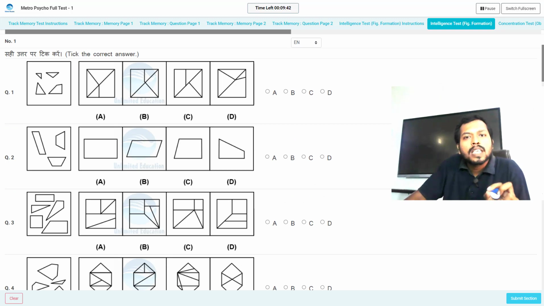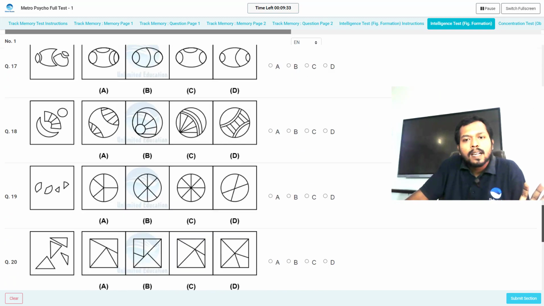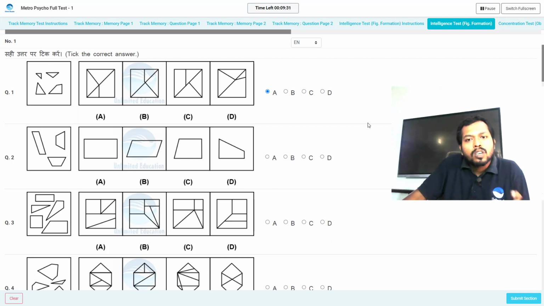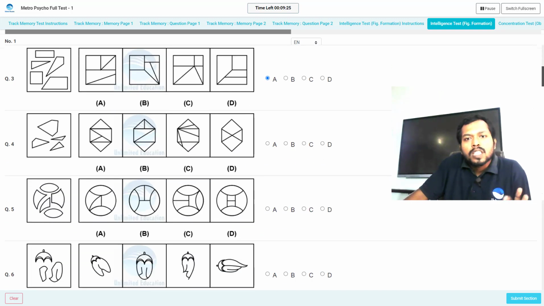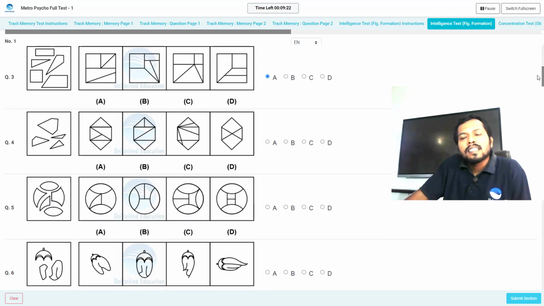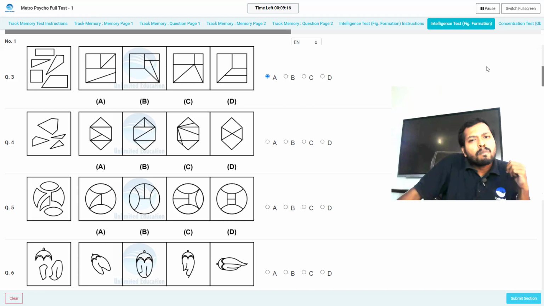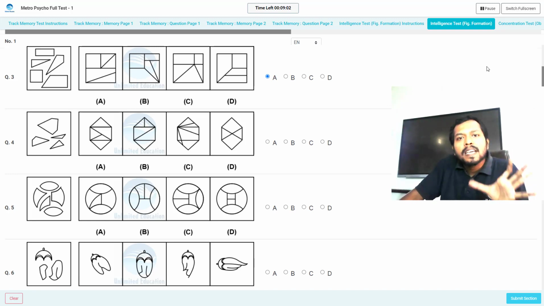Remember one thing, the auto save option is there, so you don't have to save. See, you are not able to see a save option anywhere, okay? So you don't have to save. The auto save option is there. In the final exam you will get the auto save feature. This test series is 100% similar to the final exam test interface. I have spent so much money and so much time preparing this test series. You can see the quality of the test series also. If you are preparing from any other platform, then simply compare the quality.